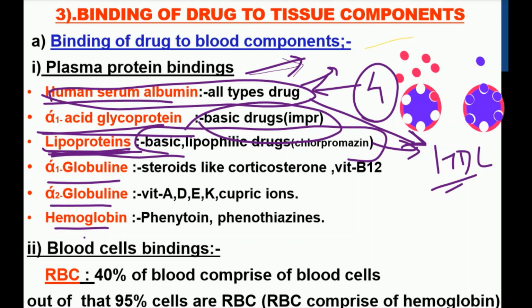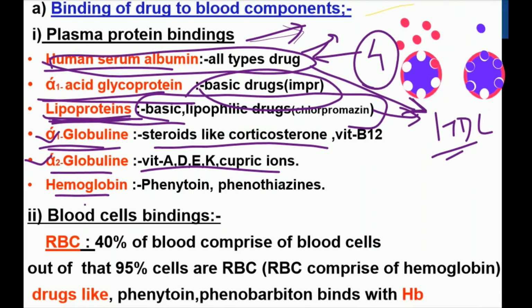Next, globulin. In globulin, there are mainly three types: alpha, beta and gamma. Gamma globulin is nothing but immunoglobulin, the antibody. So the main drug binding occurs with alpha and beta, and in that alpha 1 and alpha 2 are the important ones. Alpha 1 has an affinity toward steroidal drug molecules and vitamin B12, and alpha 2 has an affinity for oil soluble vitamins, that is vitamin A, D, E, K.